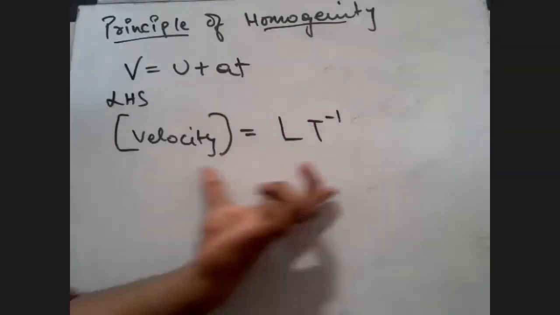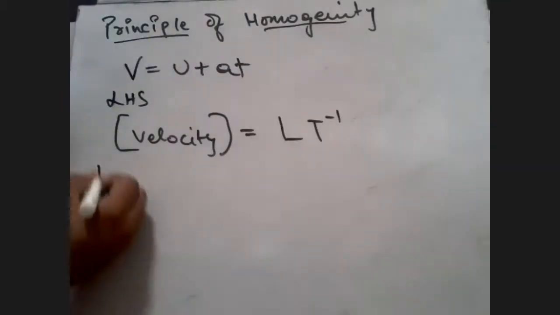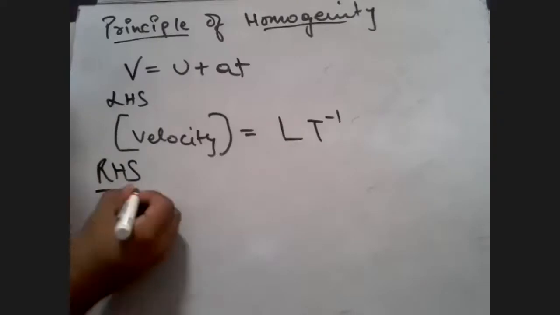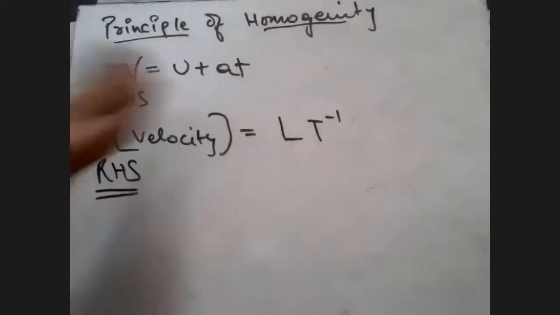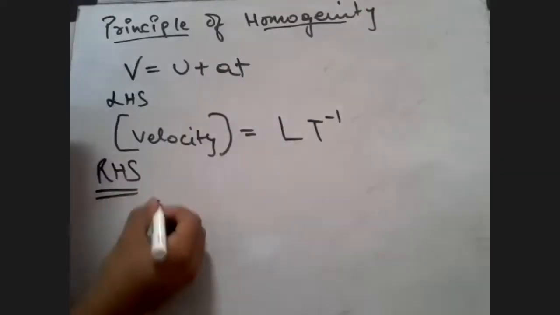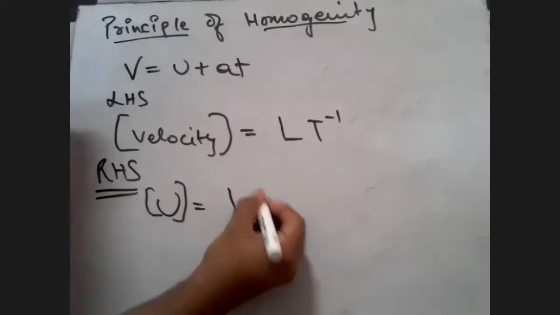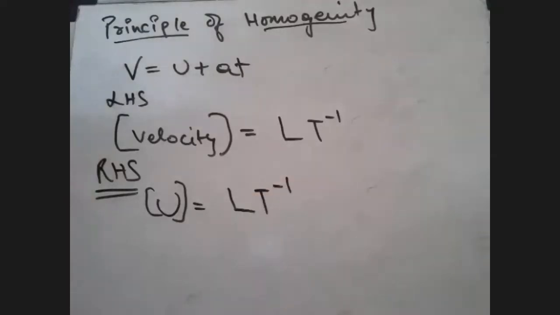So velocity here is LT^-1. Now let's look at the RHS. If you look at the right hand side, students, what is U? U is initial velocity. Initial velocity also is velocity only, so initial velocity U will have the same dimensions as velocity. So that also will be LT^-1.